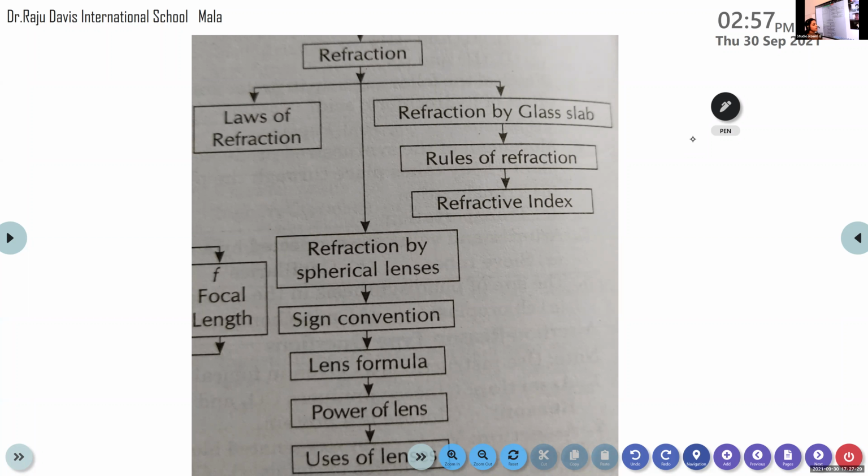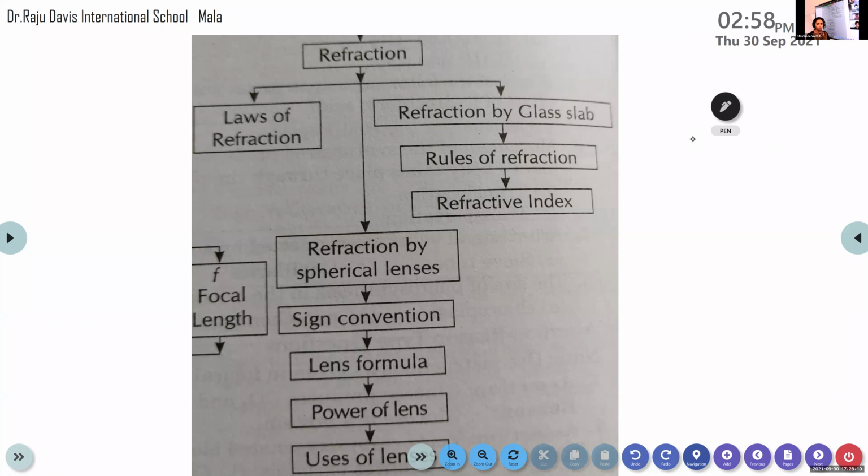Yes, first law of refraction. The incident ray, reflected ray, and the normal at the point of incidence lie on the same plane. Is it reflection or refraction? Refraction. Okay, refraction. The incident ray, refracted ray, and normal at the point of interface all lie in the same plane. So whenever you write the law of refraction, you must take care that it is refraction. If you write the word reflection instead, then it becomes the law of reflection. So you must take care whenever you state the law of refraction.